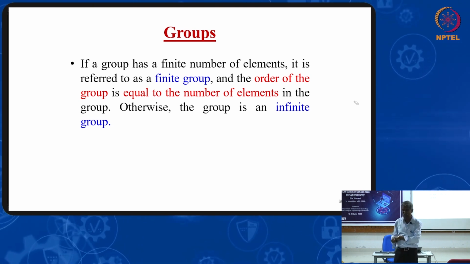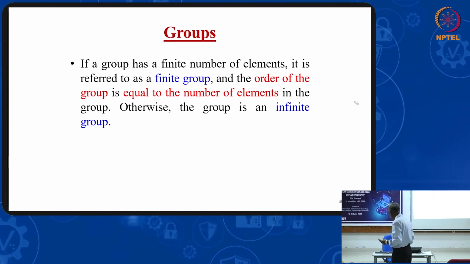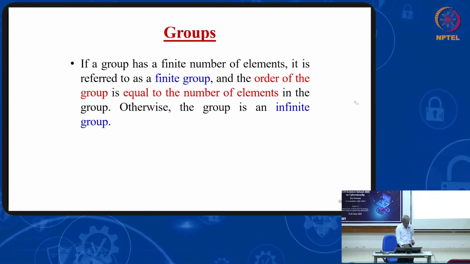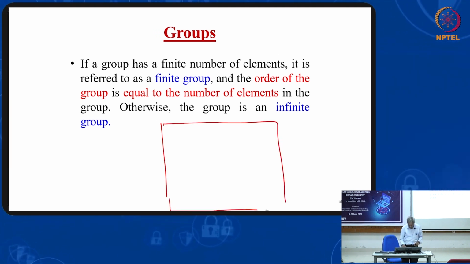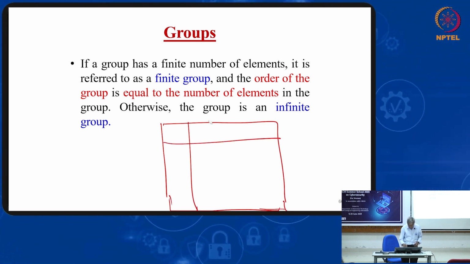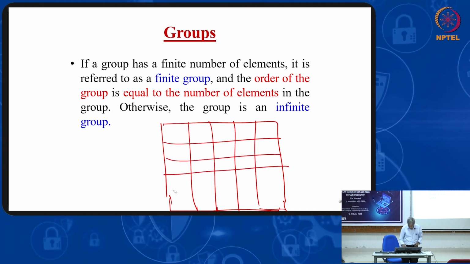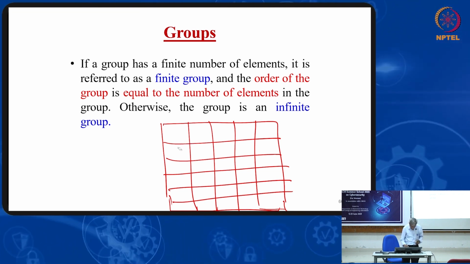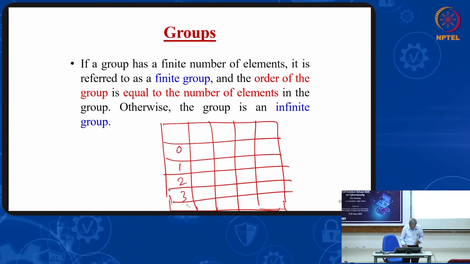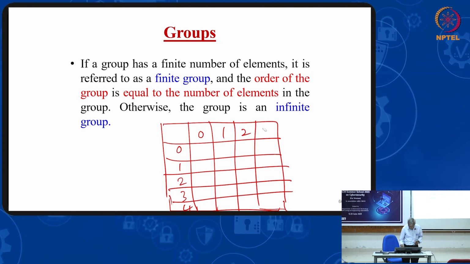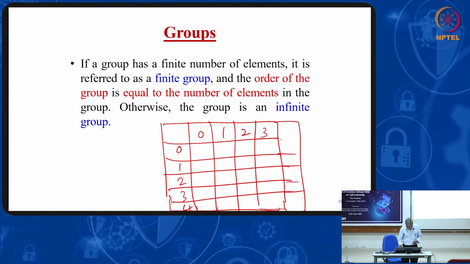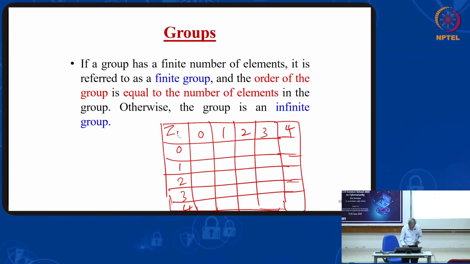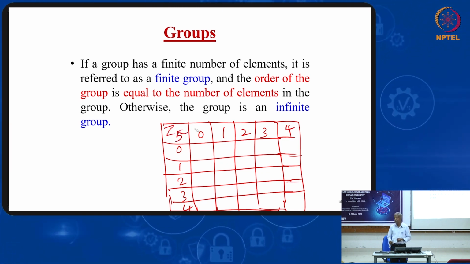If I put addition modulo 5, okay, addition modulo 5, if I form this composition table, addition modulo 5 I am taking.